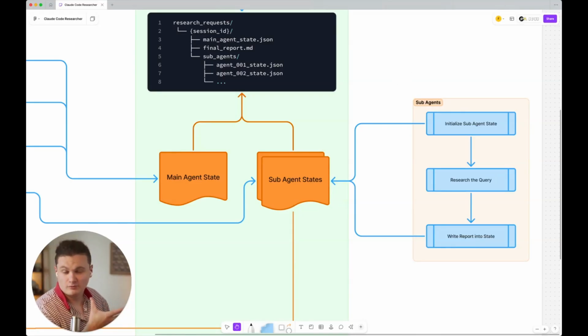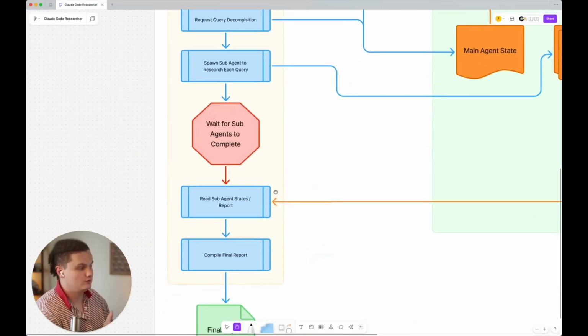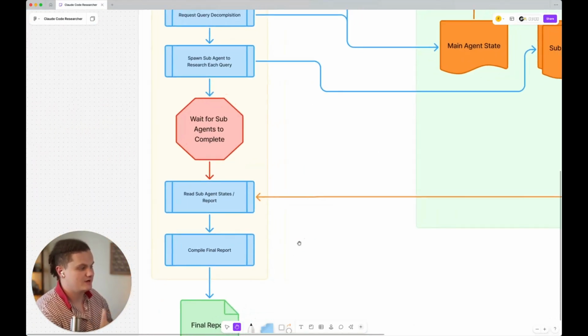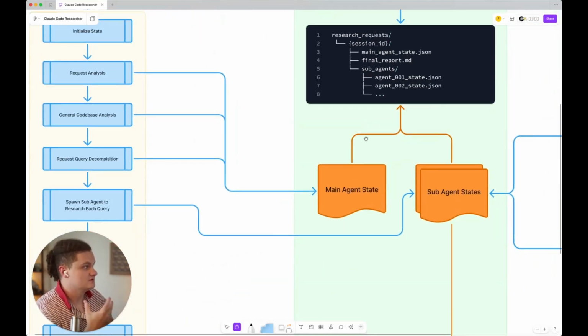This report will contain file understandings, paths that it thinks are useful, and essentially a research summary that then goes back to the main research agent, who will then read all of the subagent states, compile the final report, and write that back to the session ID directory for us to read. Or if you are, say, using this to explore an open source package, you can use that as documentation to then provide the AI for implementing something within your project.